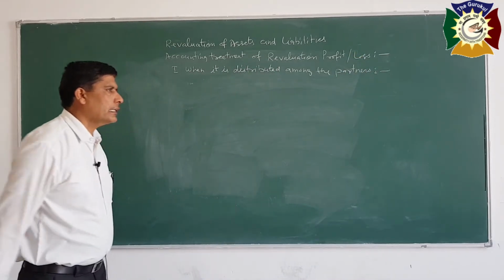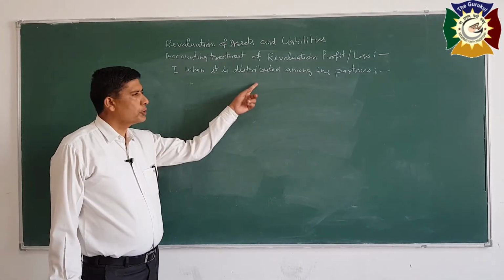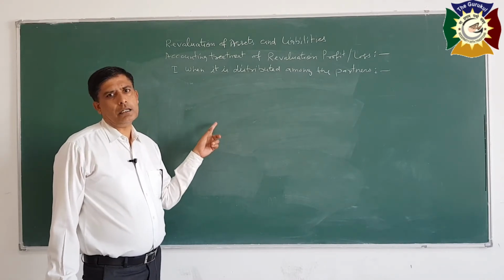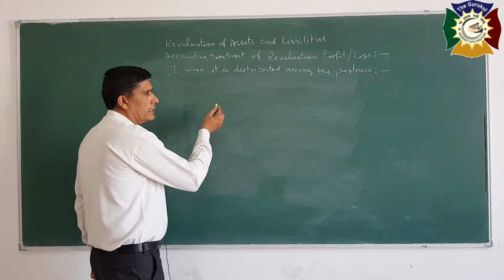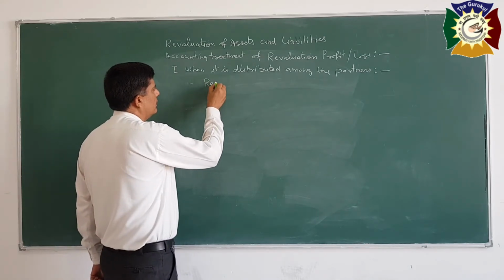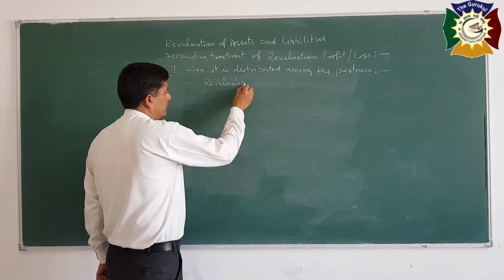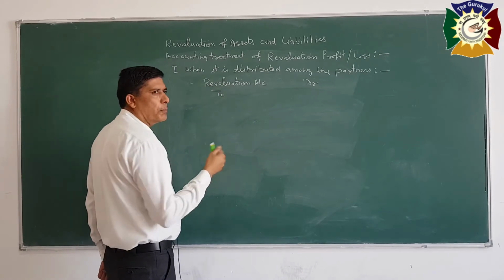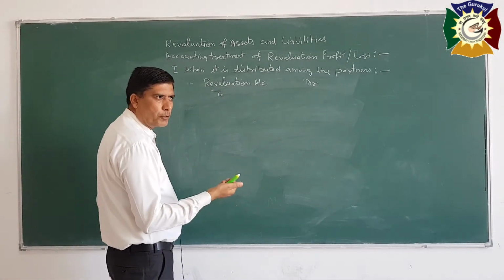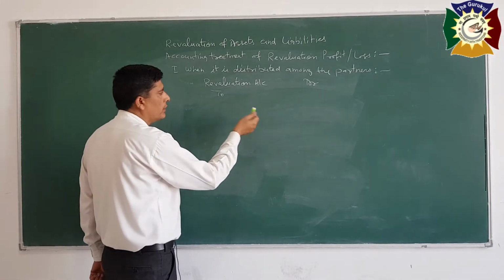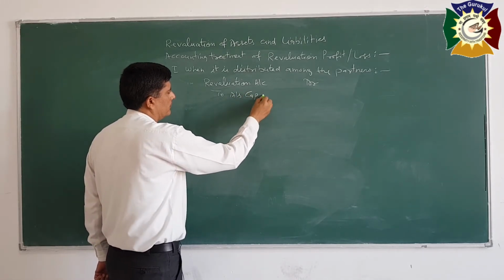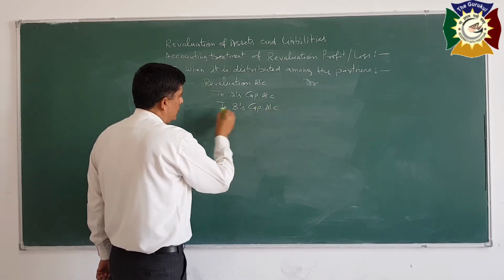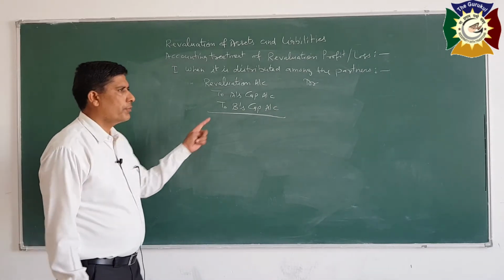When the partners decide that they will distribute the profit on revaluation among themselves, then this profit will be distributed among all the partners in the old ratio. For this, the entry will be: Revaluation account debit to all partners' capital accounts in their old profit sharing ratio. If the number of partners is 2, A and B, then A's capital account and B's capital account. So in this way, you will record the profit on revaluation.